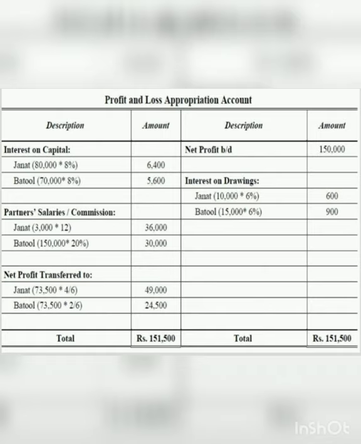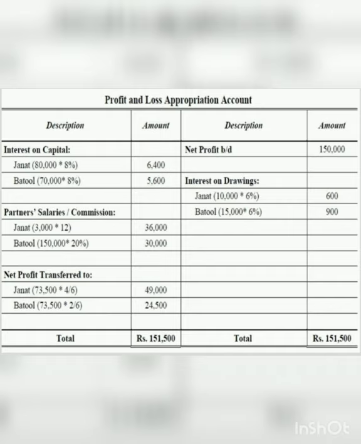For example, if you take any loan from a bank, you need to pay interest. So if a partner is withdrawing from the partnership firm, that partner has to pay some interest. The rate is given to us already, 6%. So whatever you have withdrawn, 10,000, 5,000, 2,000, on that you'll pay 6% interest. So that comes to 600 and 900 for Jannat and Batul respectively.